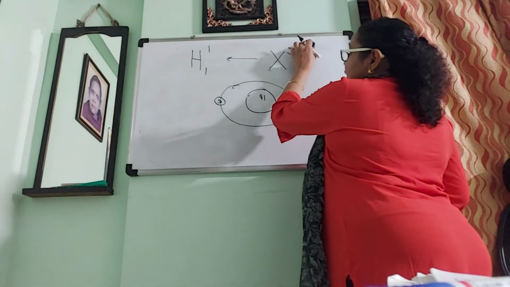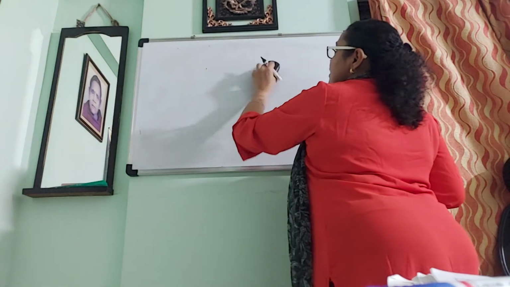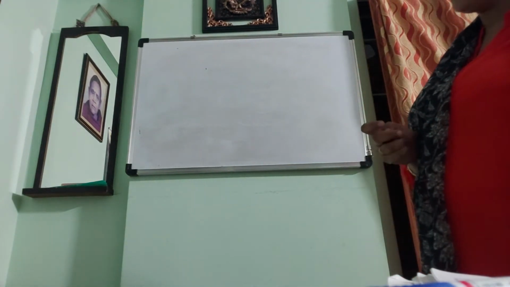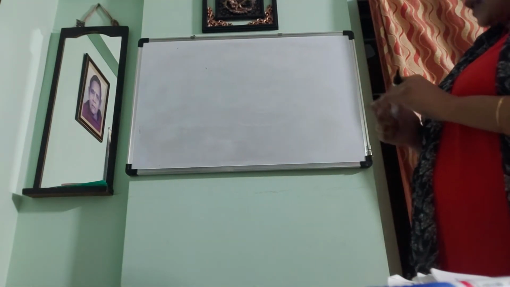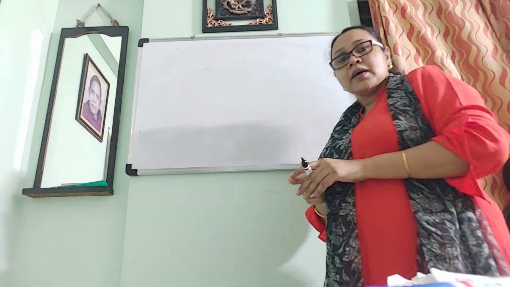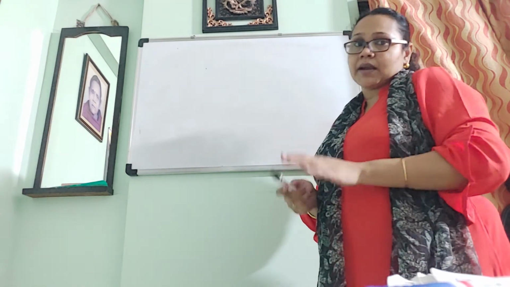So in this way we will represent the atomic structure of elements diagrammatically. But in the outermost cell the maximum number of electrons should be 8, not more than 8.